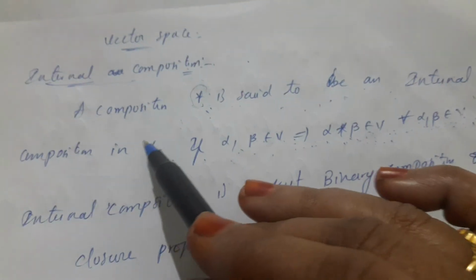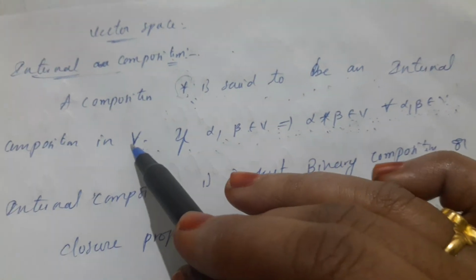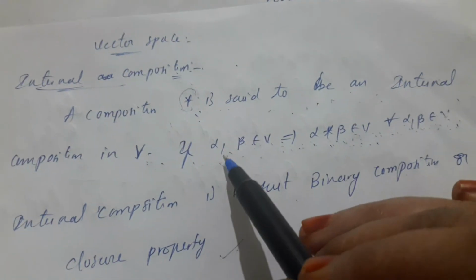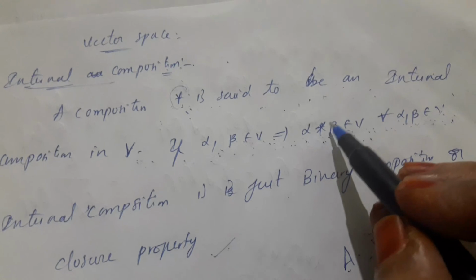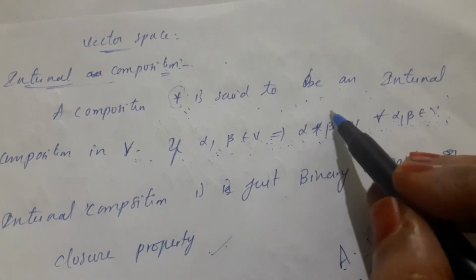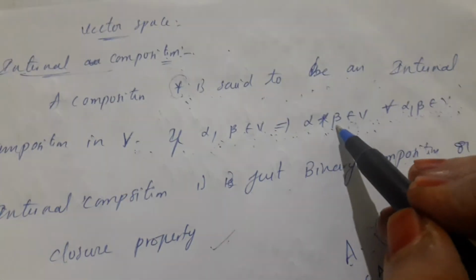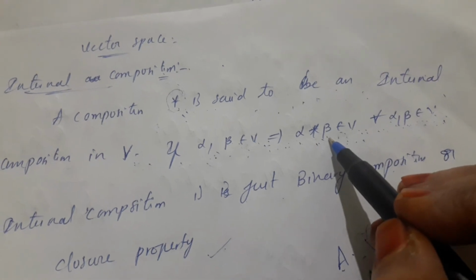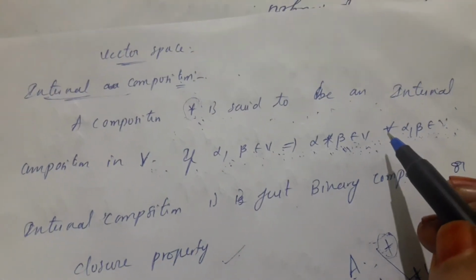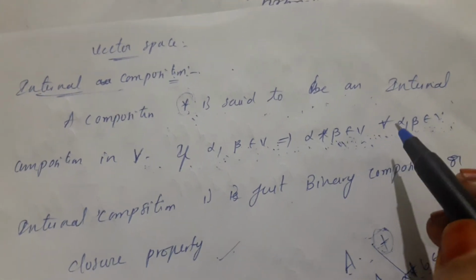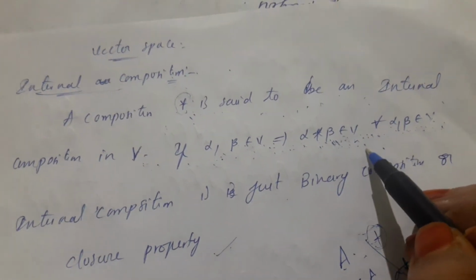V is the set of all vectors. Now we have to consider any two vectors in V. Then we apply the composition between these two elements. Then the resultant element is also in V. That is an internal composition. The internal composition is nothing but closure property or binary composition.